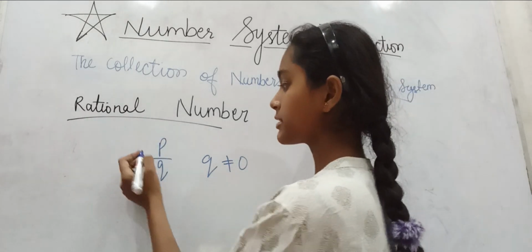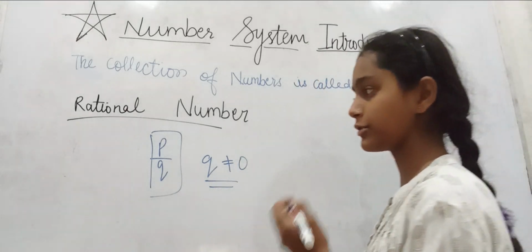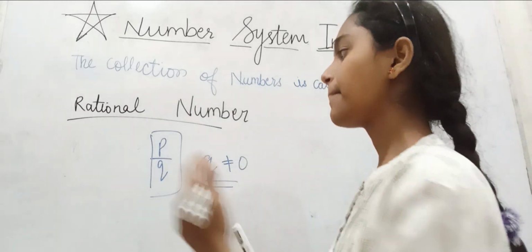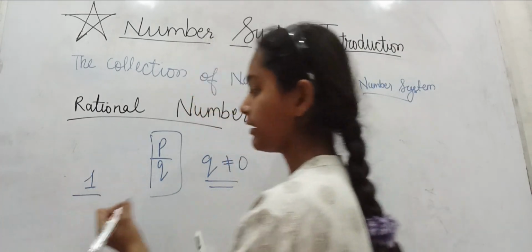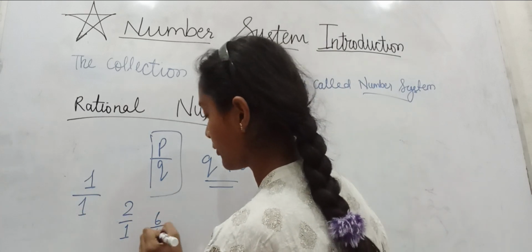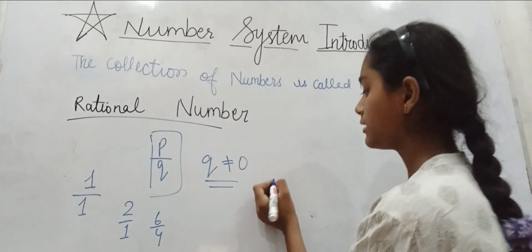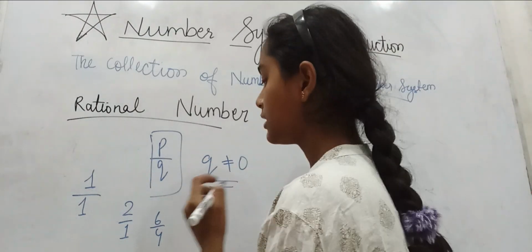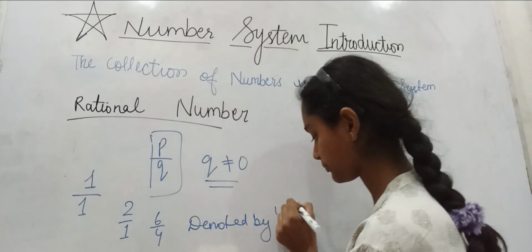Rational numbers are the numbers written in the form of p by q, where q isn't equal to 0, because if q is equal to 0, then they would be considered as not defined. Examples of this are 1 by 1, 2 by 1, 6 by 4. These all are rational numbers. They can be positive and negative both, and rational numbers are denoted by Q.